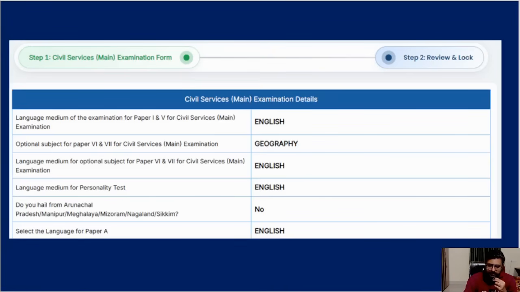So whatever you filled, if you see here, English medium, geography is the optional. Again, one interesting question will come. After some time, they'll ask you why did you choose geography? You put geography here, right? They'll ask you, did your coaching class tell you to do it? Did your friend ask you to do it? Did anyone suggest it? Or did you get some free coaching material for that? Why are you choosing geography? That level of detail they are going to ask on the next page.